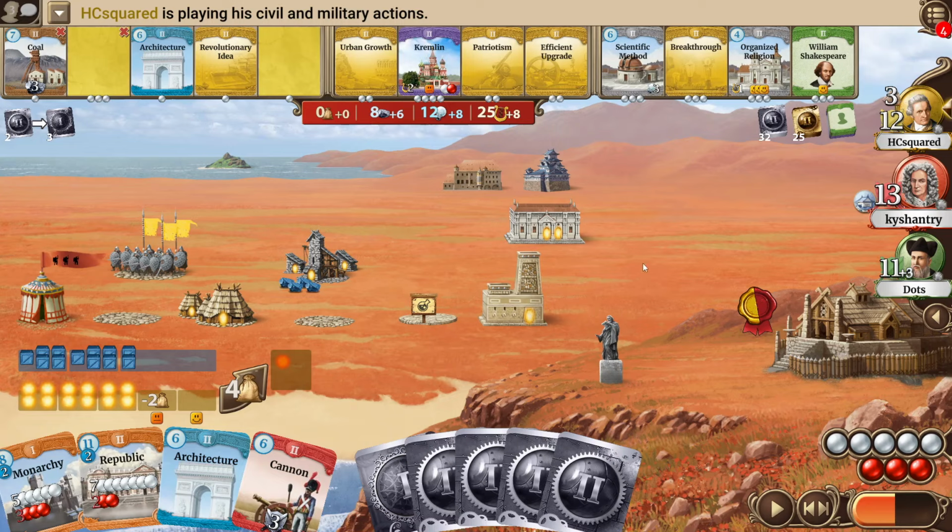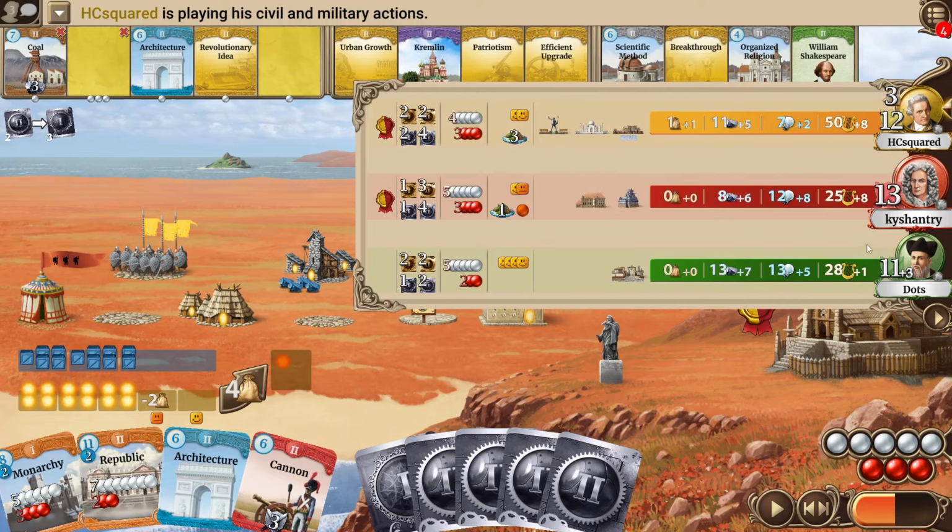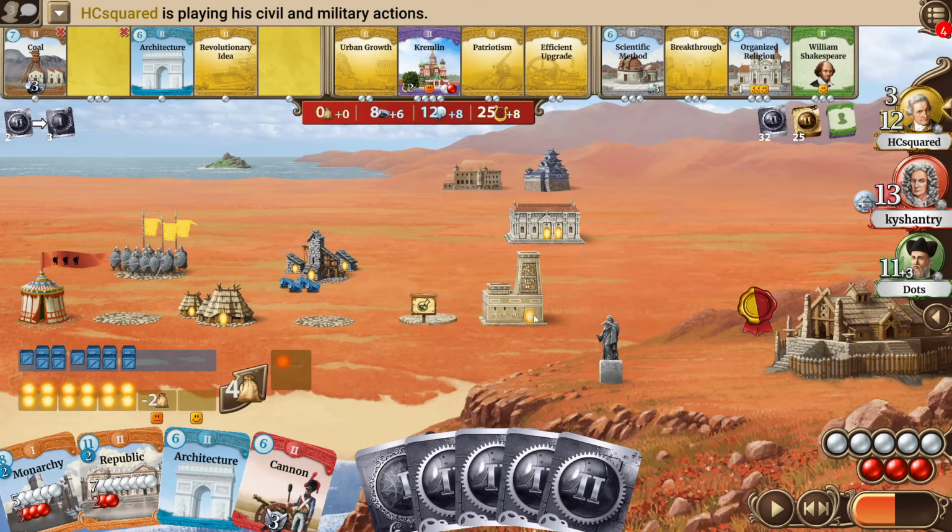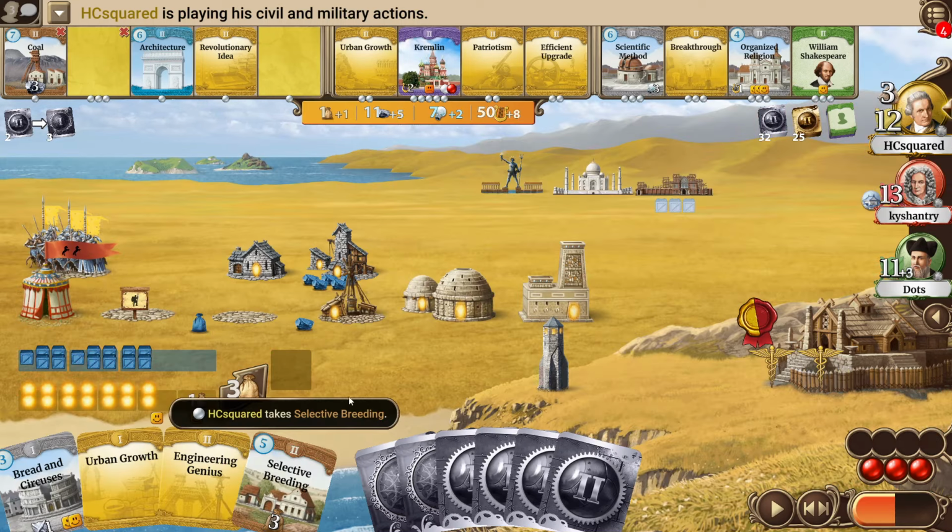We saw in the last game that I showed from the World Championship semifinals that Marta Pecheur really had some difficulties with being a low population. Let's see if something similar will happen to kyshantry. I think his general position is stronger though, so maybe even though it's of course a setback, he can still work around it. But yeah, I think it's a very expensive hate draft to do, but it could definitely also have quite some consequences for kyshantry.